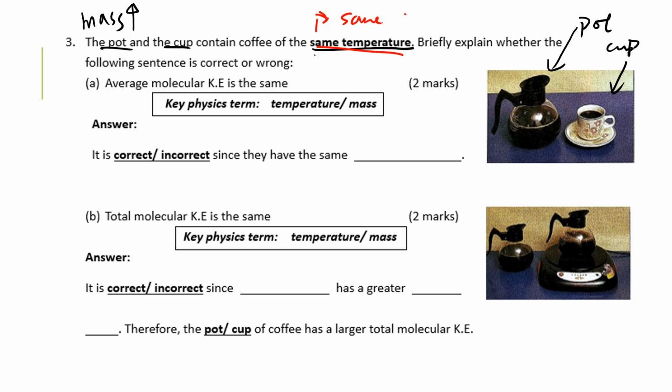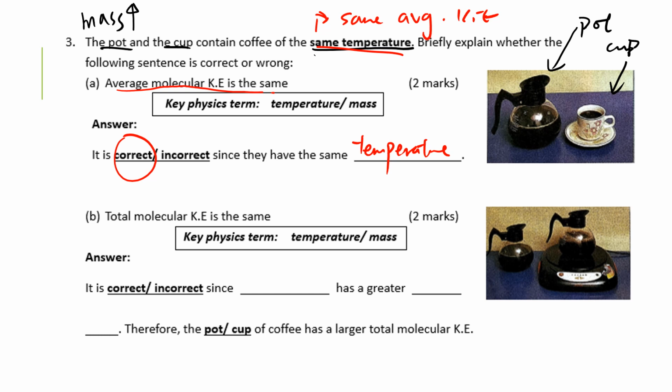same average KE. So briefly explain whether the following sentence is correct or not. Average KE is the same. For sure it's correct, since they have the same temperature, just write down temperature. Alright, so this is how we do it.